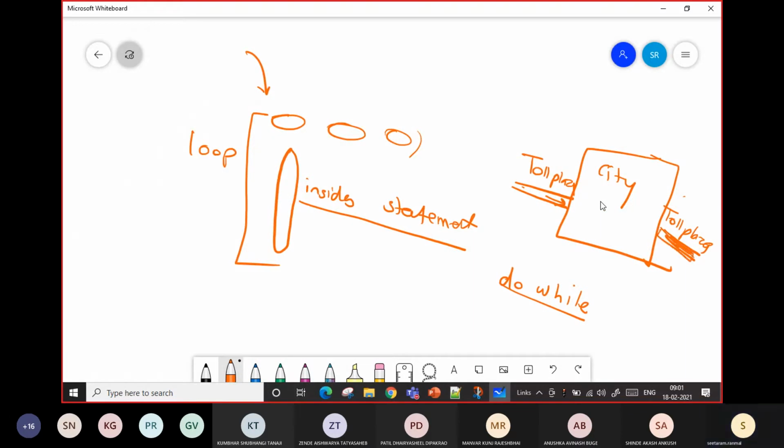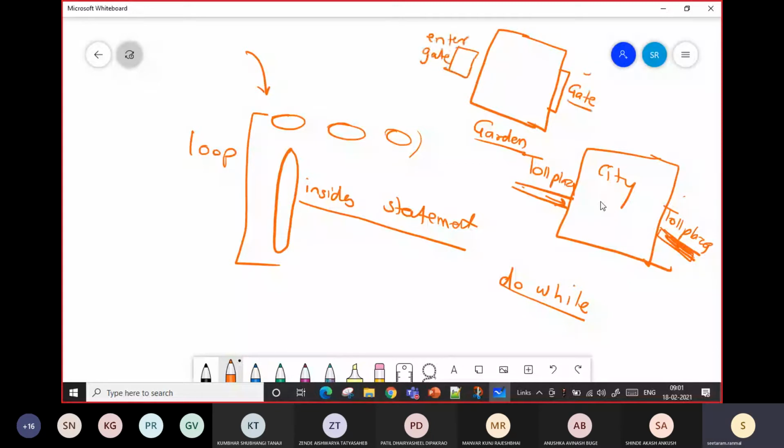Or if there is a garden, there is a gate here. There can be two gates, an enter gate and an exit gate.